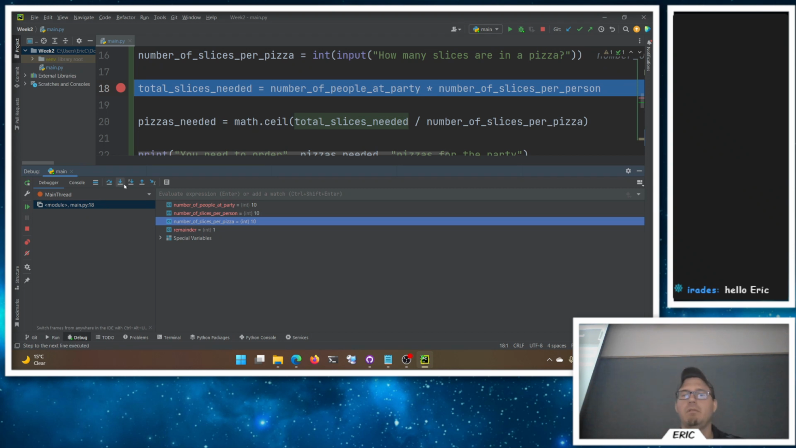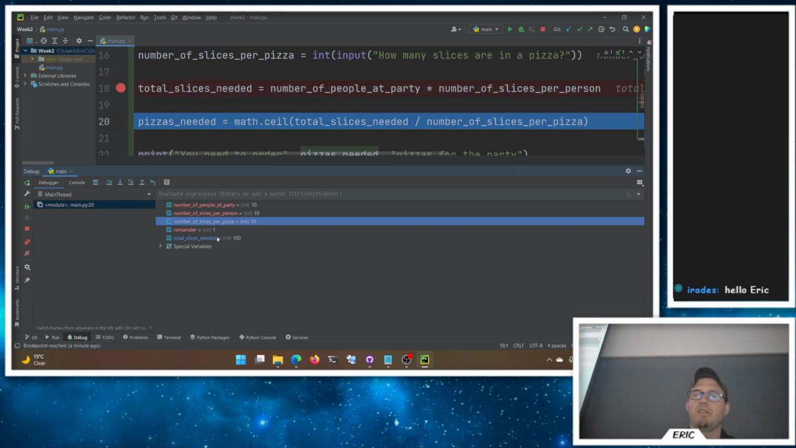Then later on in the semester, we're going to get into using the step into, and specifically step into my code is the useful one here. Step into is cool, but if it's not my code, it's not all that useful. I'll show you that in a minute. And then step out, once we get into writing functions and methods and classes, will be more useful, but pretty much step over is the useful one. So if I run step over, now I'll see total slices needed is 100.